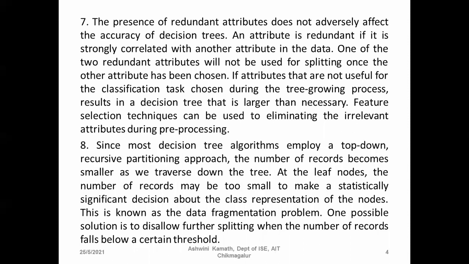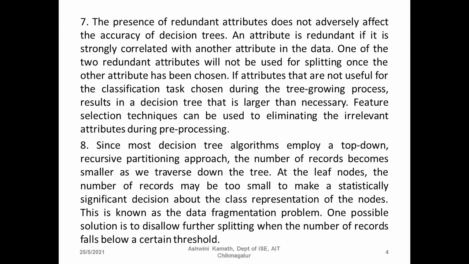So every time the tree grows, the number of attributes available will be reduced, and as we keep constructing the tree, the number of records available for tree construction will be reduced.